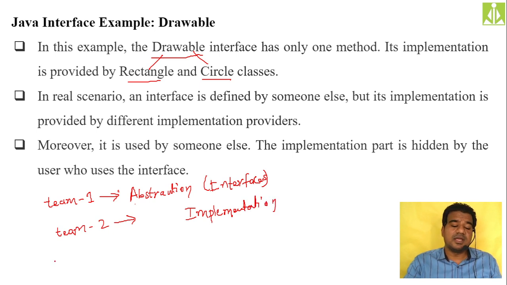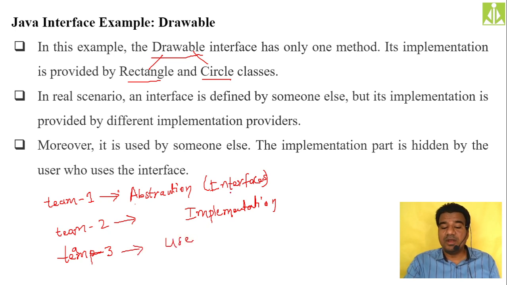Then there is another team, team 3. They will use these implementations. One will declare, one will give the implementation, and the other one will use it. Team 3 means your customers, your end party, last party people. They will use that product, that project basically. In reality, generally the things go this way. There is an involvement of different people. Someone will create the interface, some other party will give the implementation, and some other party will use the objects.